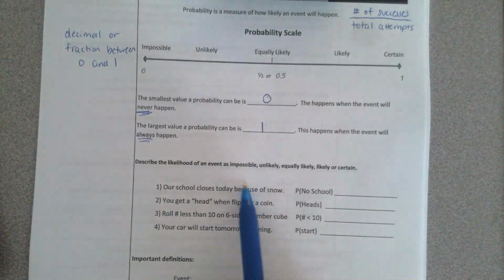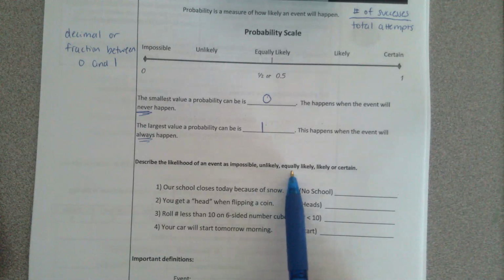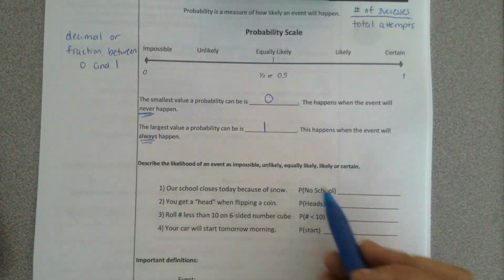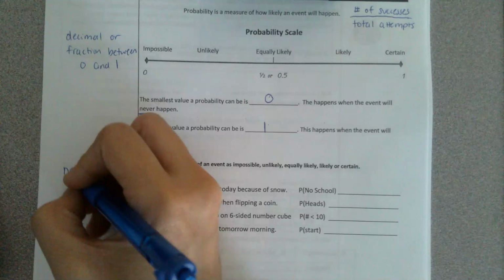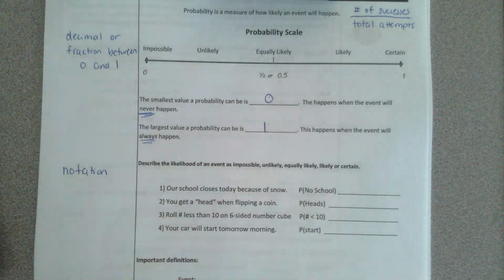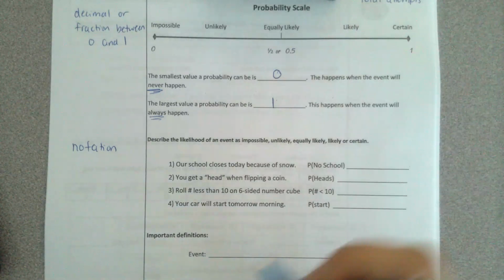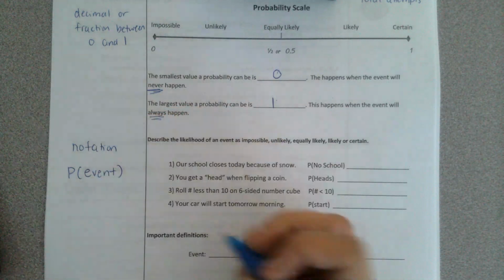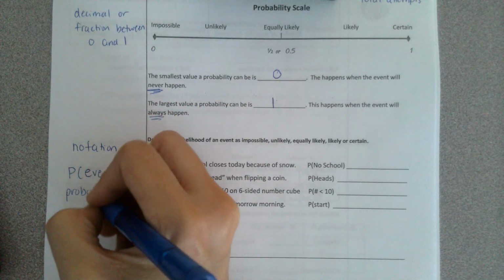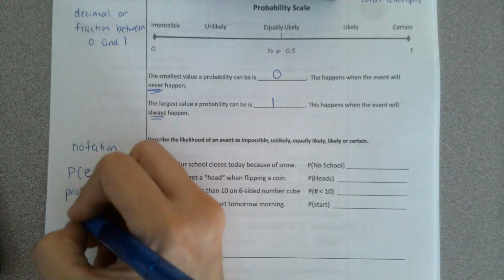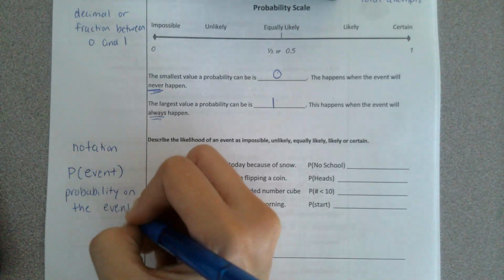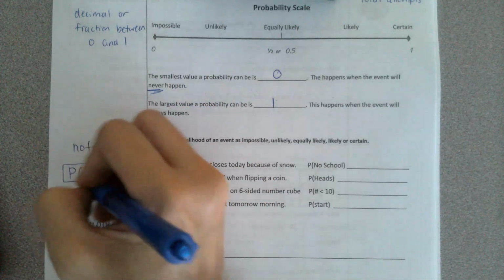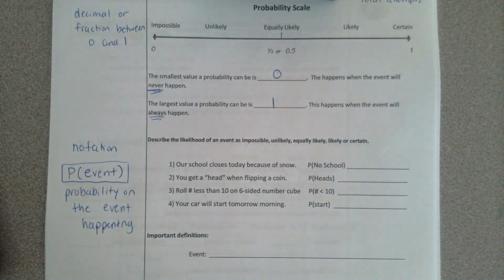Describe the likelihood of an event as impossible, unlikely, equally likely, likely, or certain. The way that this P, that's the specific notation. Notation is the way that you write it. It's like the grammar of math. So if I say P and then an event that's happening, that means the probability of the event happening. You'll see this a lot: P, parentheses, and then something that's going to happen.